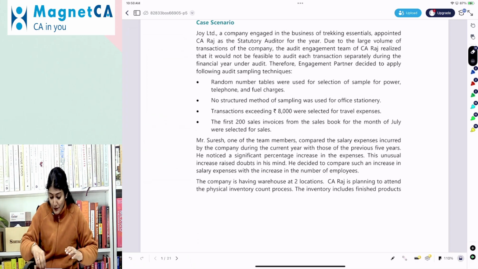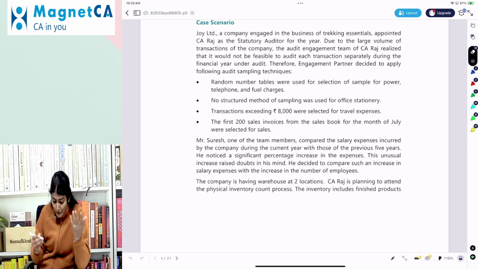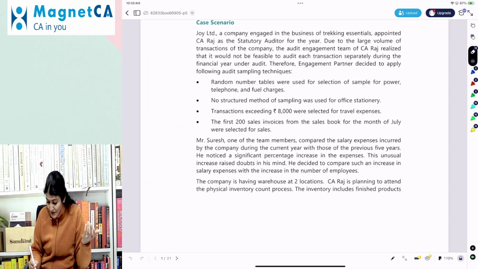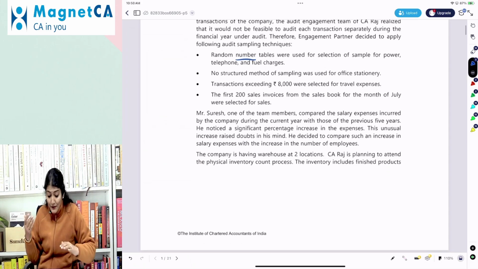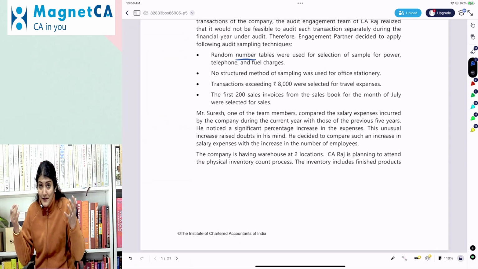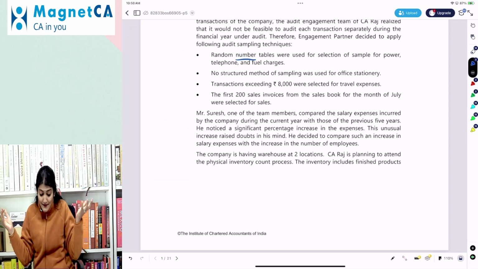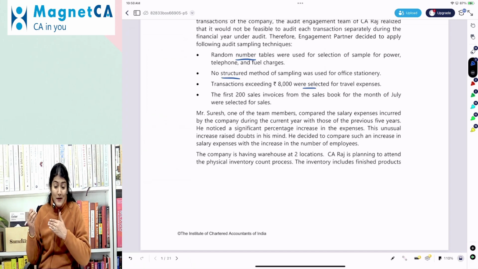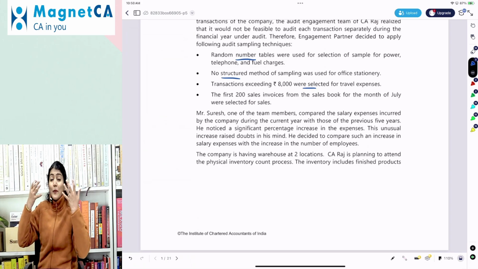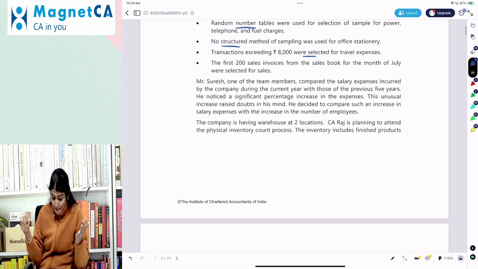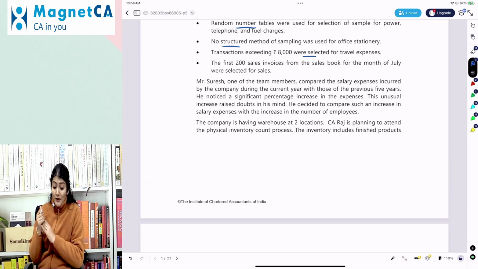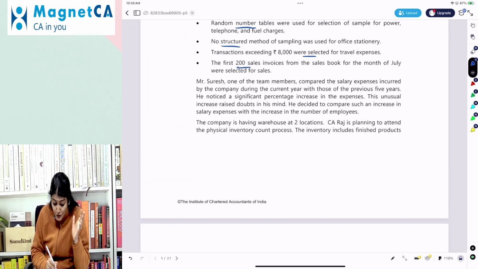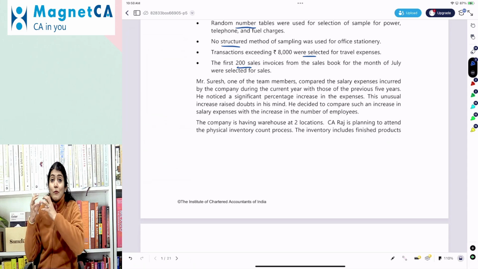Random number tables were used for selection of sample for power, telephone, and the fuel charges. So it makes it very clear that they've used the random selection for the first one. No structured method of sampling was used for the office stationery. So that means we are talking about the haphazard sampling. Transactions exceeding 8,000 were selected for the travel expenses. That means we are talking about the value weighted selection, the monetary unit sampling. And the first 200 sales invoices from the sales book for the month of July were selected for the sales. So first 200 sales invoices, that means they've done the block selection.